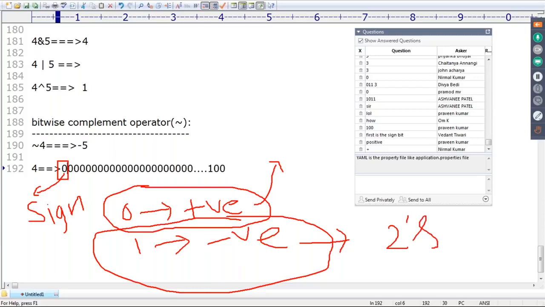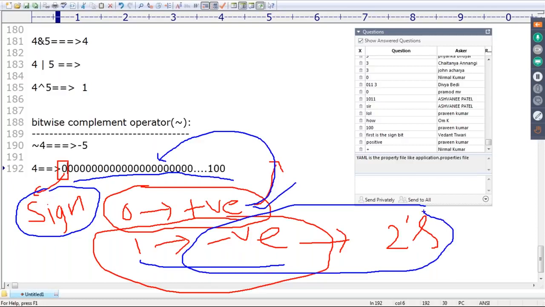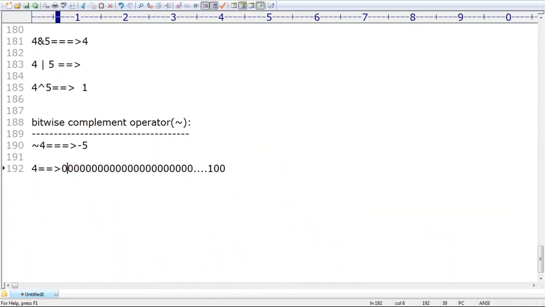Remember, these 2 points you should be aware of. The most significant bit acts as the sign bit: 0 means positive, 1 means negative. Positive numbers are represented directly in memory, but negative numbers in 2's complement form. Are you able to understand? Are you keeping these points in your mind?